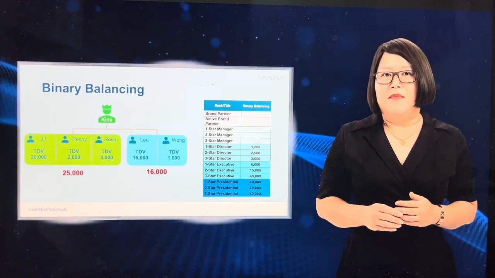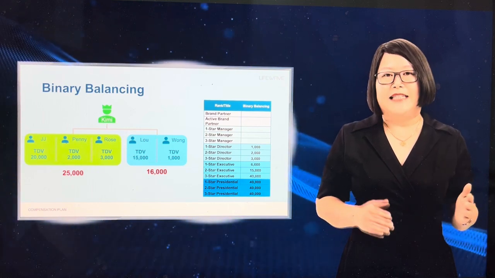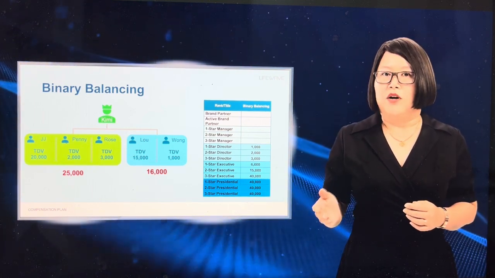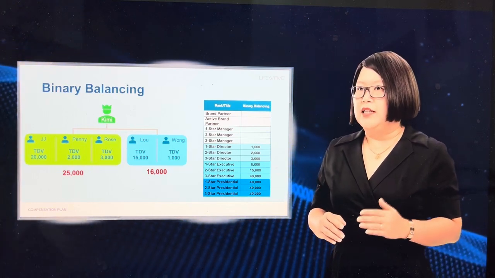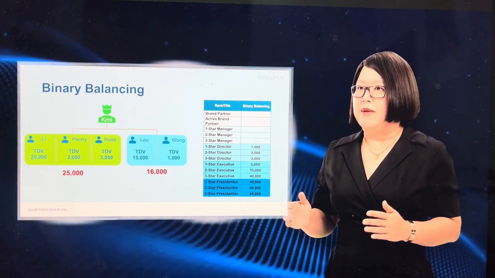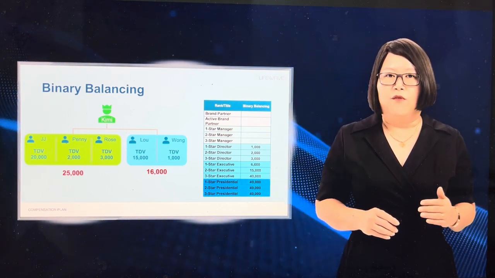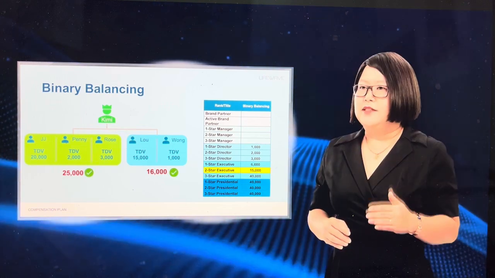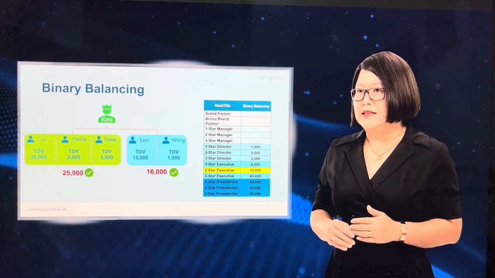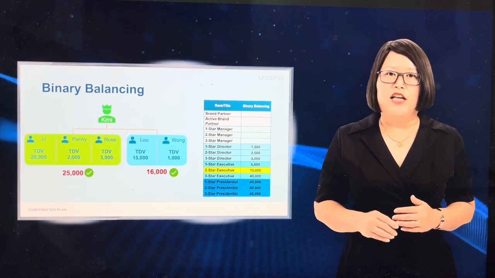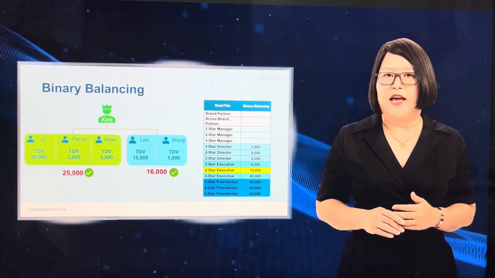This means that Kimi has 25,000 total downline volume on the left and 16,000 total downline volume on her right. The amount of enrollment tree total downline volume needed to be balanced between the left and right binary leg at each rank matches the same volume amount required for the outside largest leg volume. So in Kimi's case, as a 1-star executive, she will require at least 6,000 volume on each side of her binary tree to meet the balanced binary leg requirement for rank advancement.